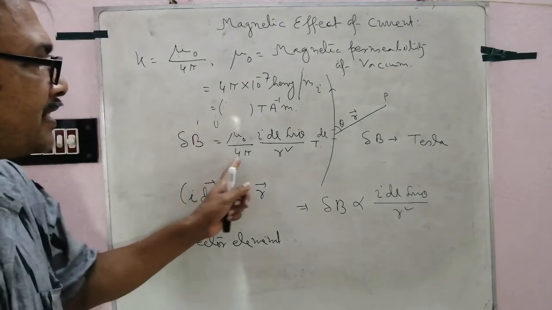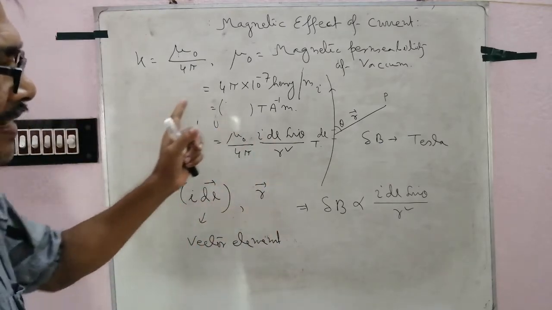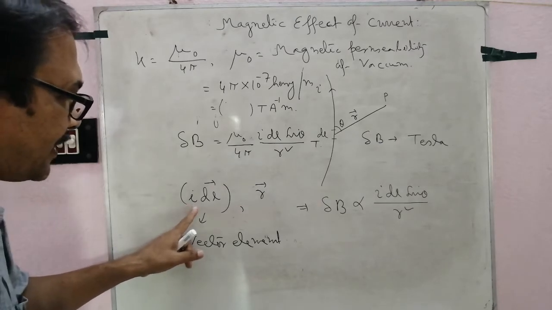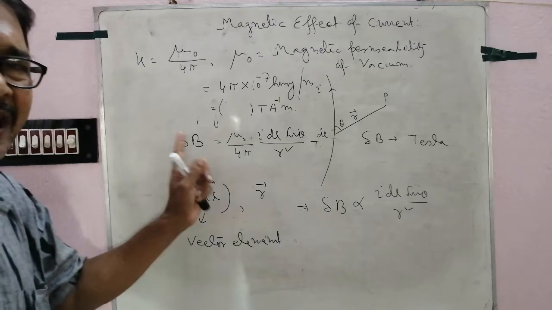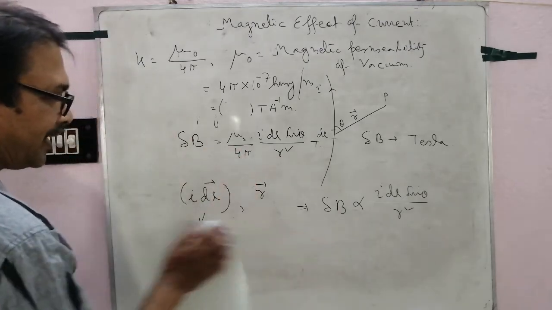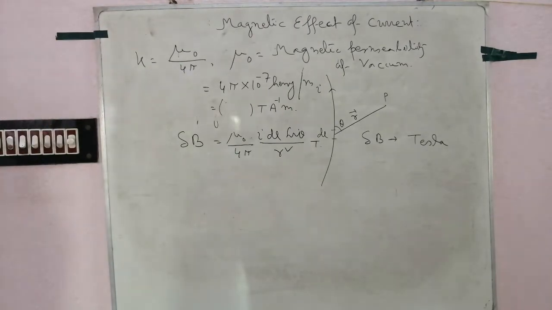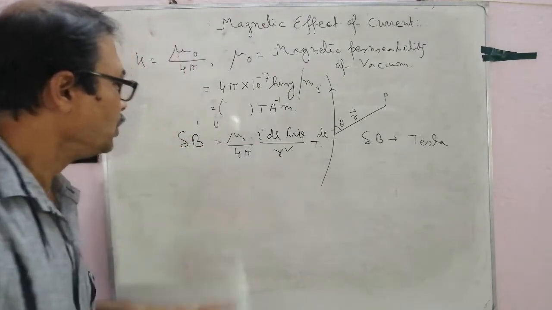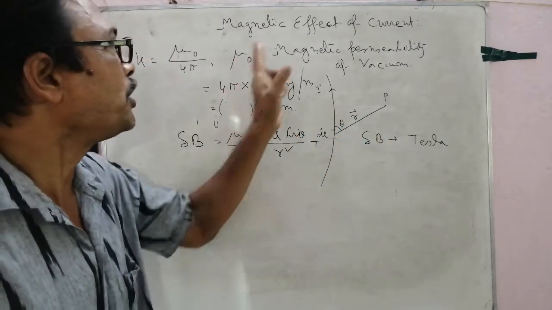So this is the SI form of the magnetic field, that is the magnetic field vector or magnetic induction. I dl is a vector element, r is a vector element. So we can express it in vector form. আমরা এটাকে ভেক্টর ফর্মে এক্সপ্রেস করব। কিভাবে করব? ভেক্টর ফর্মে। So the magnetic field at P due to a small current element according to Biot-Savart law